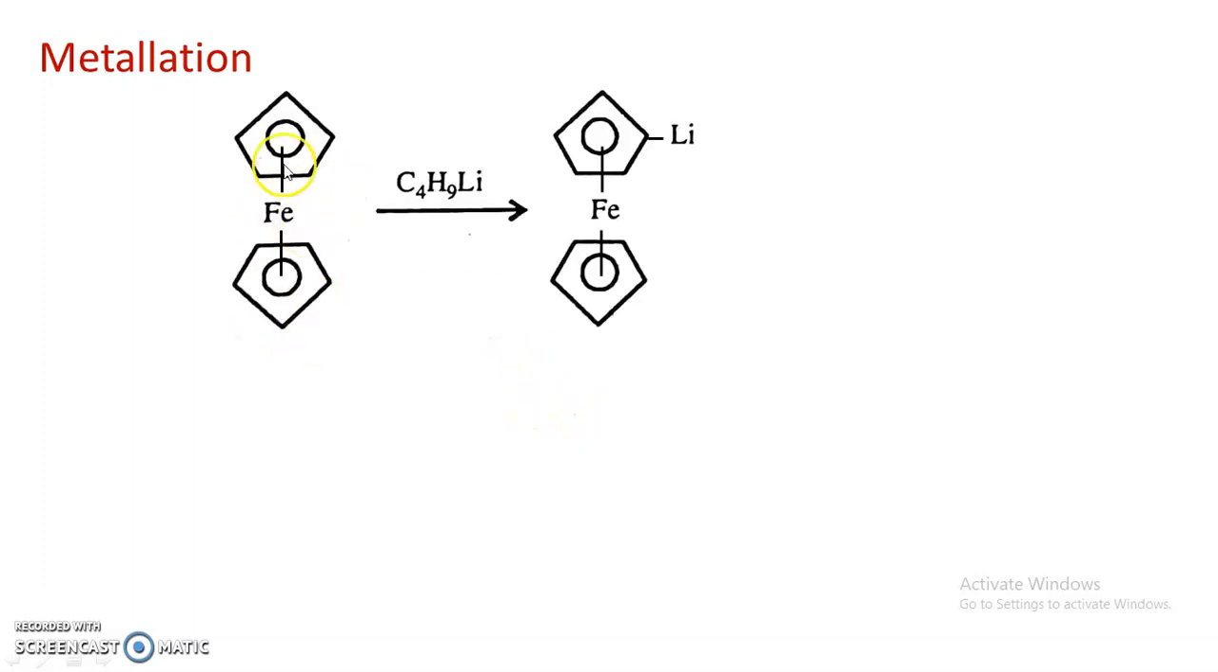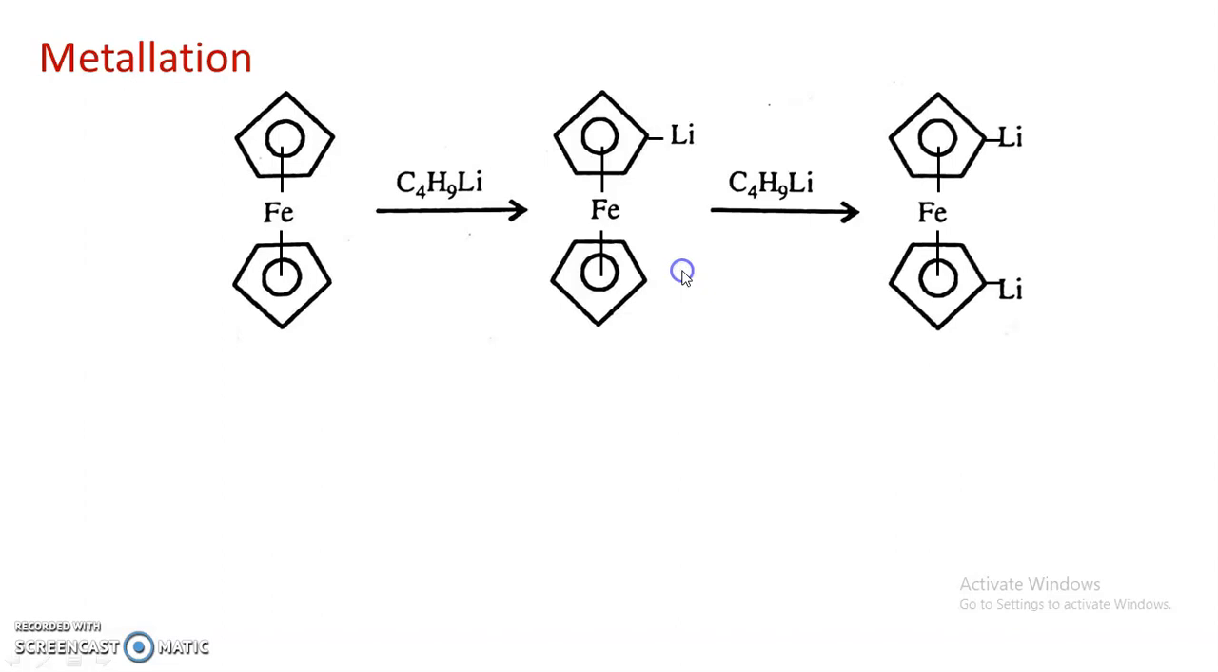For example, when ferrocene is treated with butyl lithium, then there is a substitution of a hydrogen atom of the cyclopentadienyl ring by lithium and we get the mono lithio compound. It further reacts with excess of butyl lithium and there is a formation of dilithio derivatives. So monolithio and dilithio compounds are the suitable intermediates for the synthesis of several ferrocenyl derivatives.